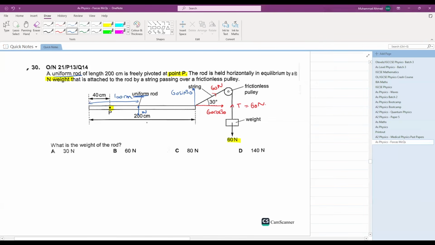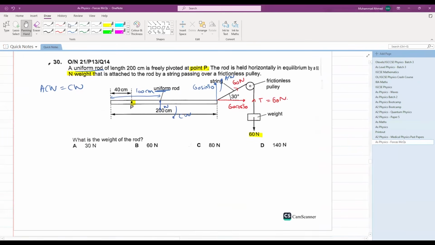This weight will cause movement in the clockwise direction. This 60 sine 30 will cause movement in the anti-clockwise direction. So let's equate the anti-clockwise moment to the clockwise moment. How to calculate the anti-clockwise moment? You take this force, that is 60 sine 30. Now please be careful here. You have to take the distance from pivot P. What will this entire distance be?